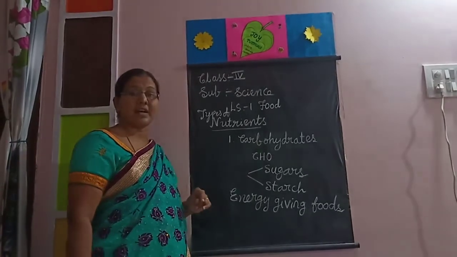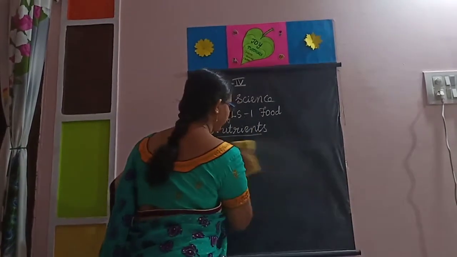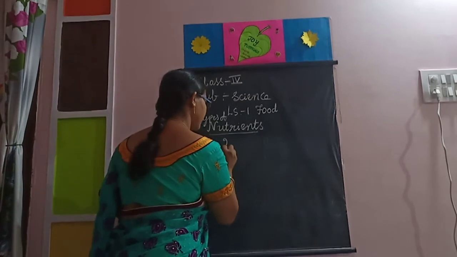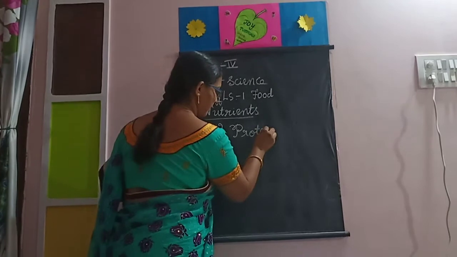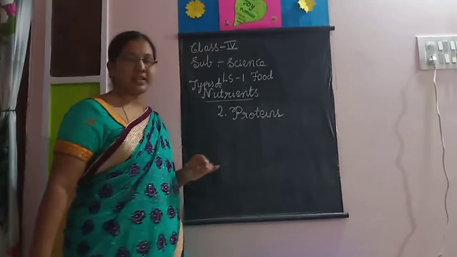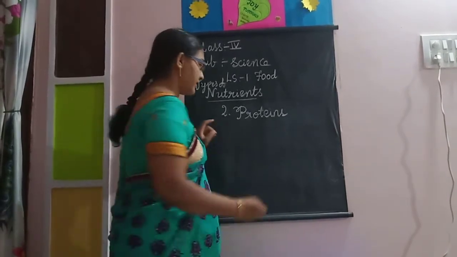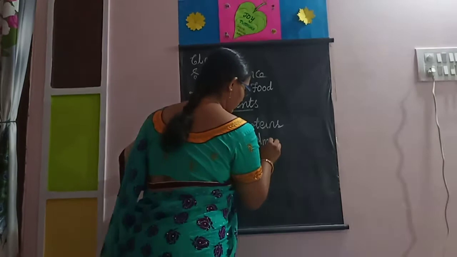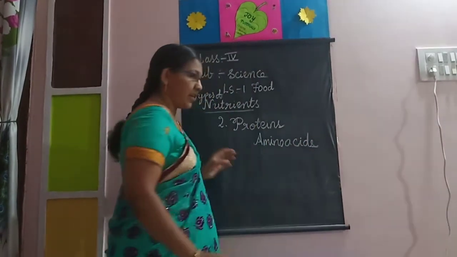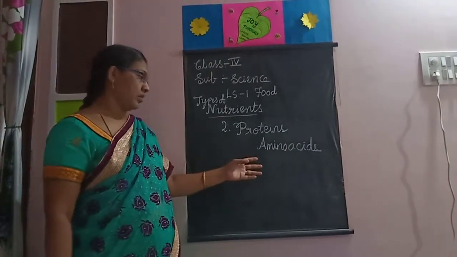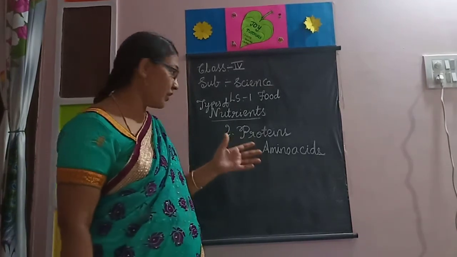Next, the second one is proteins. These proteins are complex substances made up of amino acids. We can see these amino acids in our DNA. These are complex substances, very essential for the human body.